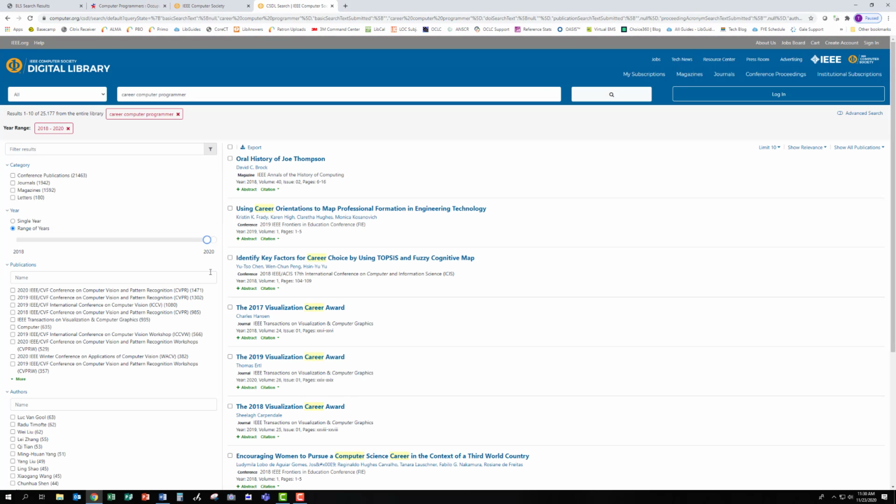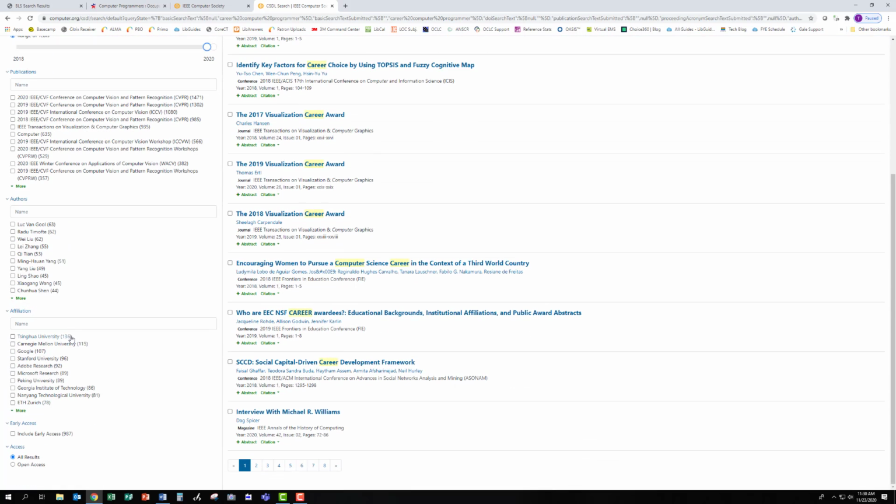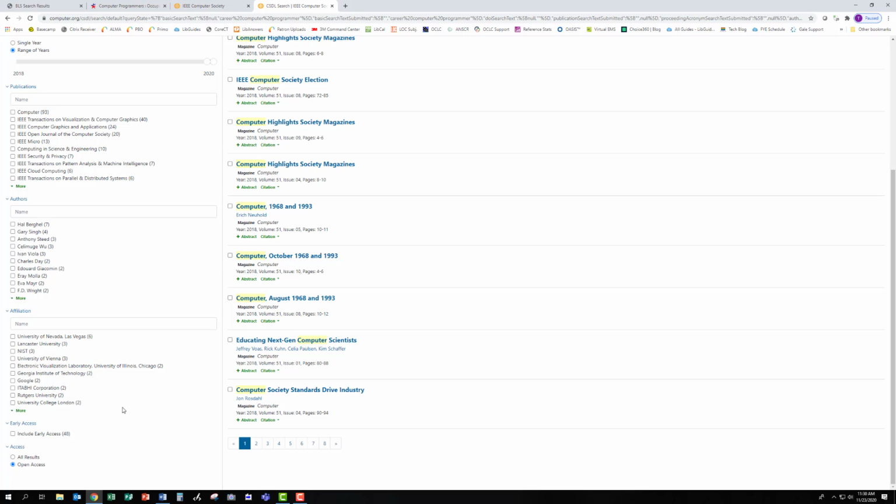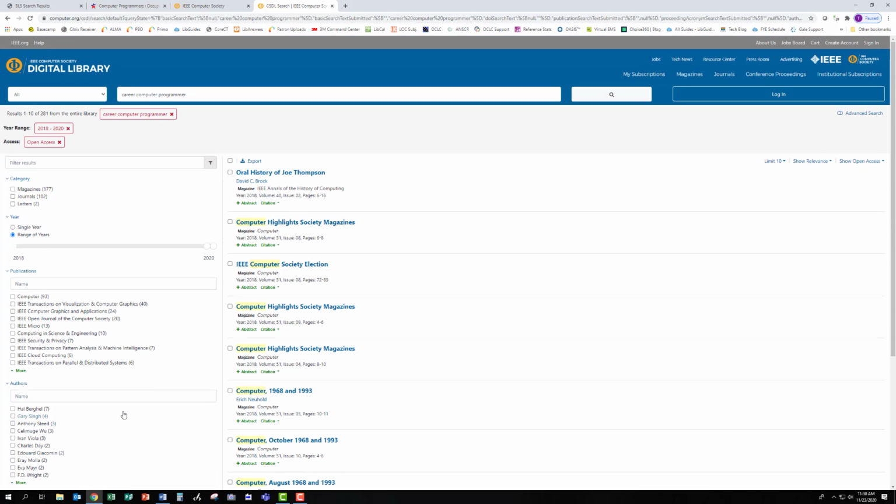Excellent. Now we're down to about 25,000 results. That's still a lot to sift through. There's one more filter we want to apply. At the bottom of the page, let's choose Open Access to make sure we'll actually be able to read the article that we choose. This brings our results down to a much more manageable 281.